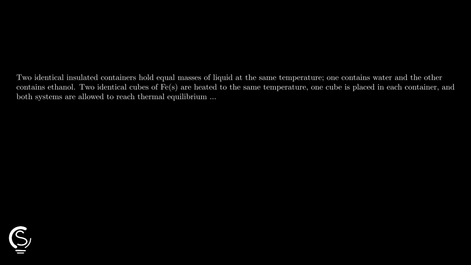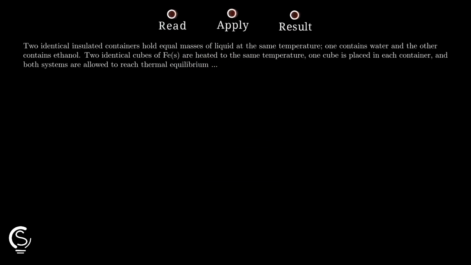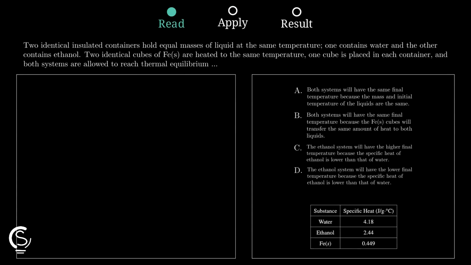Let's go! Comparing final temperatures of water and ethanol is easy if you focus on specific heat. Let's solve this chemistry challenge together right now. Both systems receive heat from identical iron cubes. Since the masses and initial temperatures are equal, we must look at how each liquid absorbs energy to find the final thermal equilibrium.